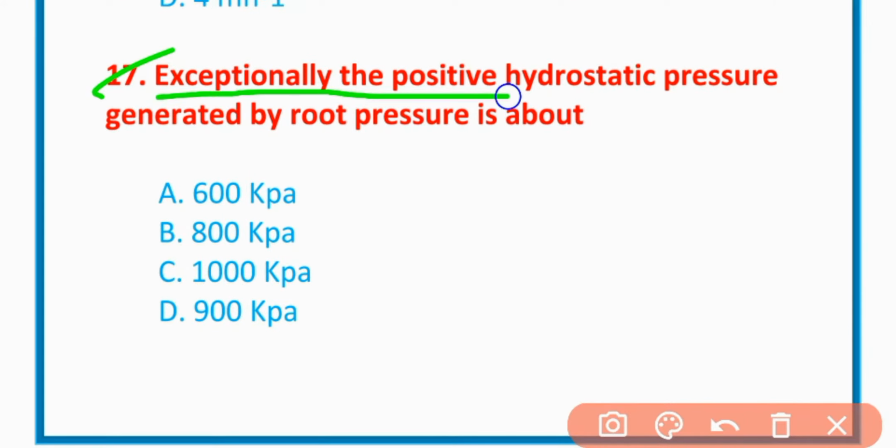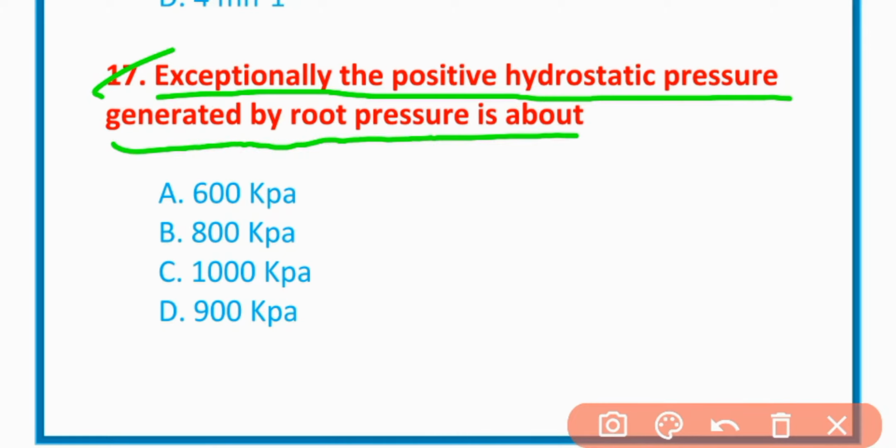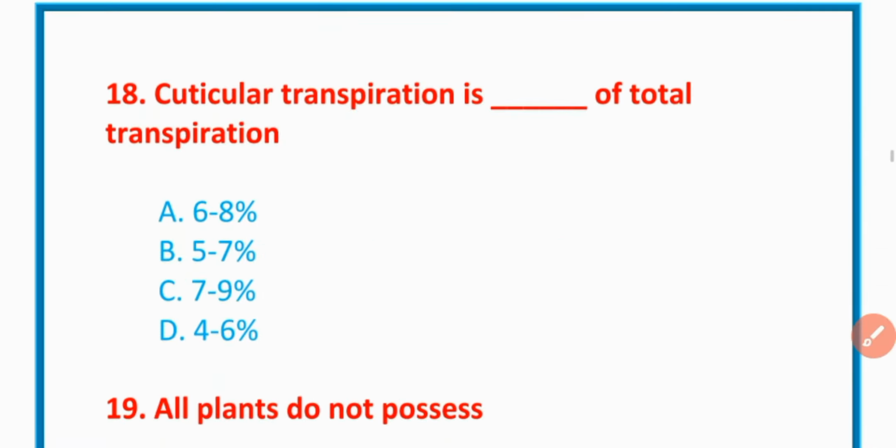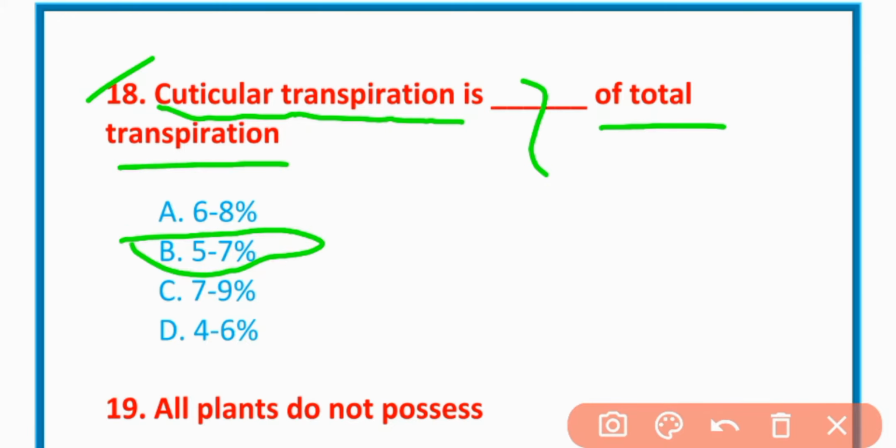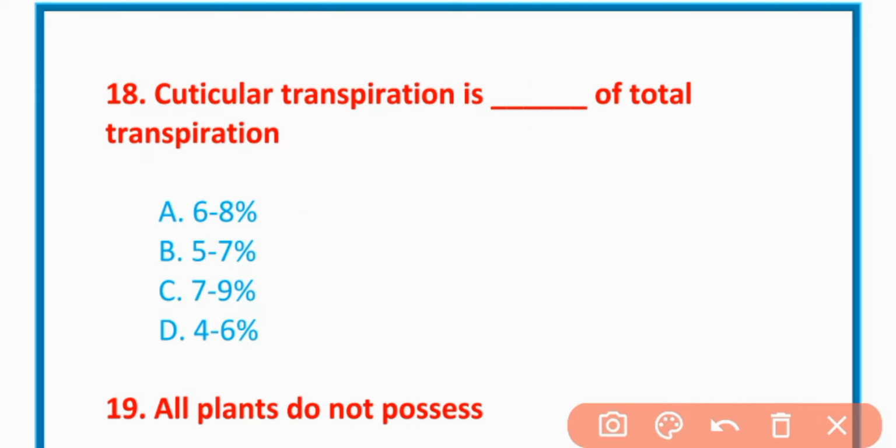Exceptionally, the positive hydrostatic pressure generated by root pressure is about 800 kPa. MCQ number 18. Cuticular transpiration is 5 to 7% of total transpiration. Option B is correct.